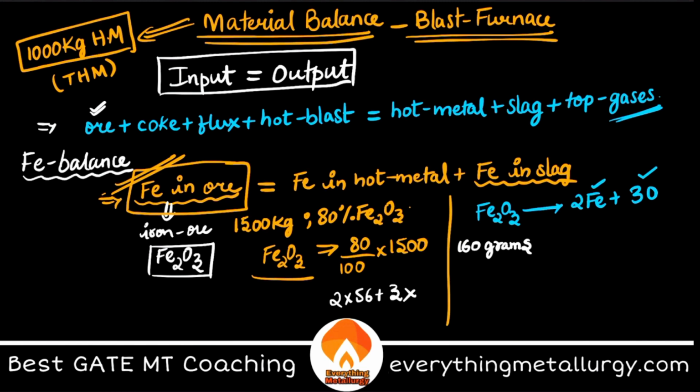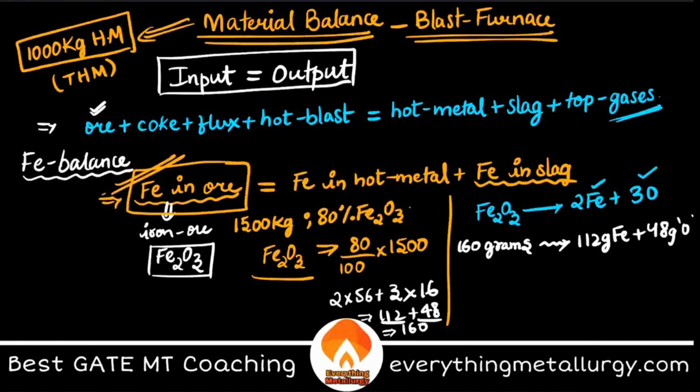Each oxygen atom has 16. So this is 112, this is 48. Therefore this is 160. So out of this 160 grams of Fe2O3, 112 grams are Fe and the rest, 48 grams, are oxygen. That's what we got here, 112 and 48.